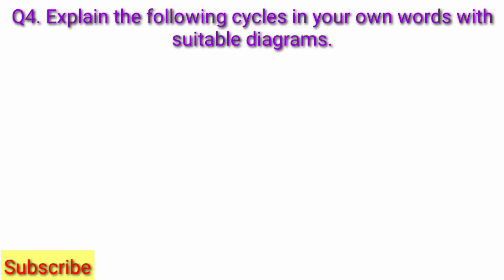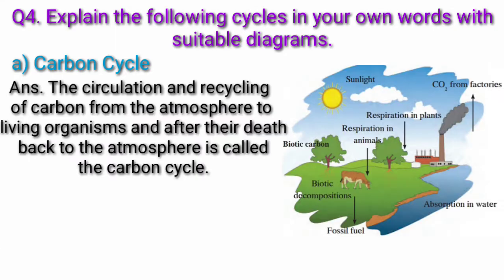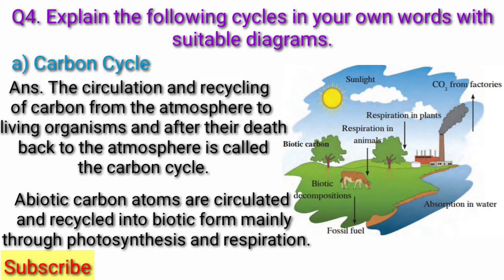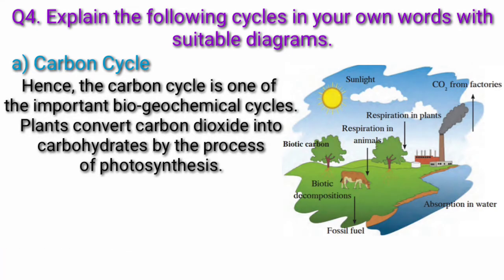Next, question 4. Explain the following cycles in your own words with suitable diagrams. A. Carbon cycle. Answer. The circulation and recycling of carbon from the atmosphere to living organisms and after their death back to the atmosphere is called the carbon cycle. Abiotic carbon atoms are circulated and recycled into biotic form mainly through photosynthesis and respiration. Hence, the carbon cycle is one of the important biogeochemical cycles.